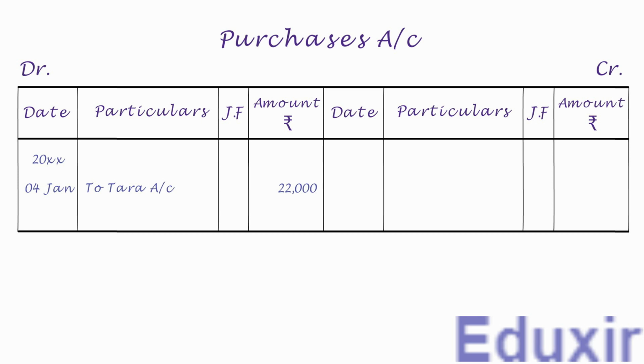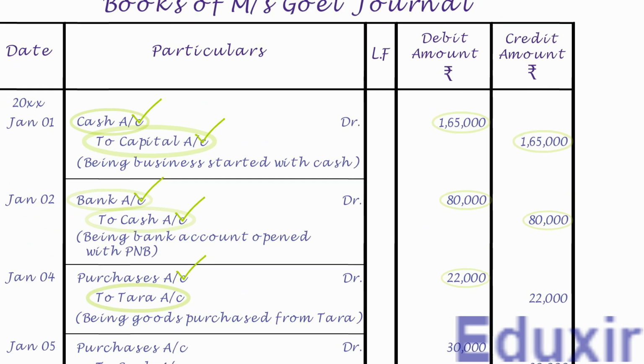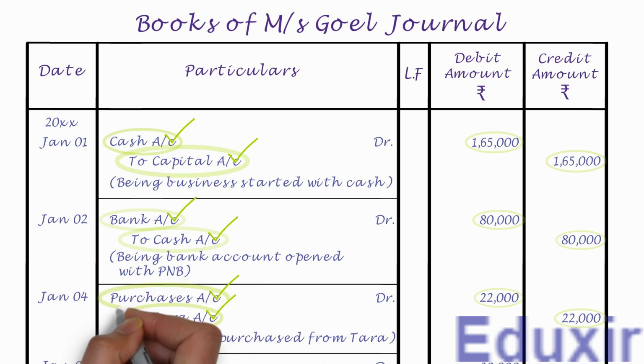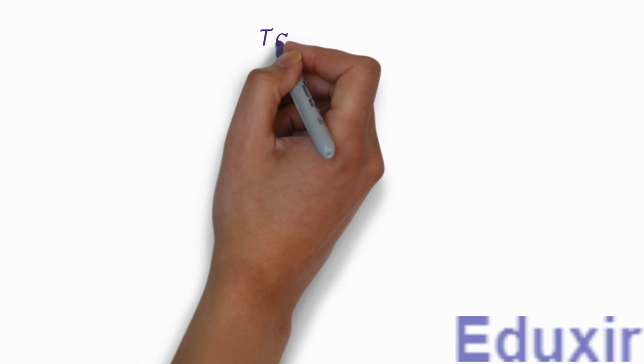Let us now take up the next entry. As the name suggests, it needs to be posted on the credit side of Tara account, and the credit amount is 22,000 rupees. Note that the details that need to be posted into the particulars column is purchases account. For posting this entry, we need to create a ledger account for Tara, as it is not yet created. Let us first write the title as Tara account.